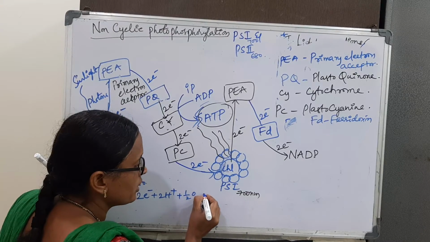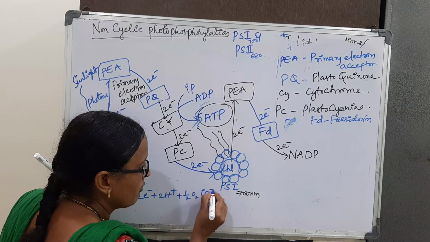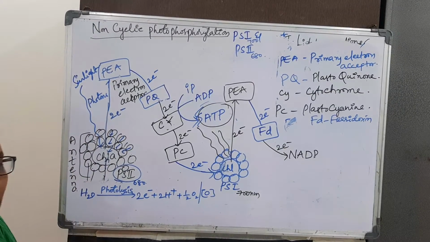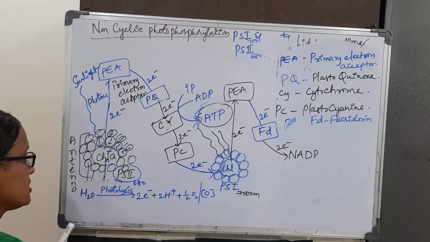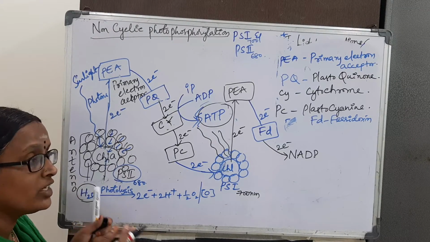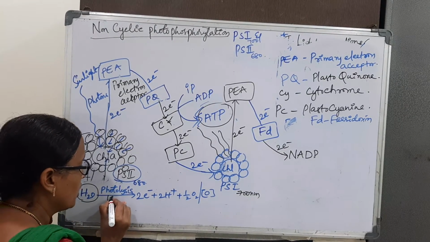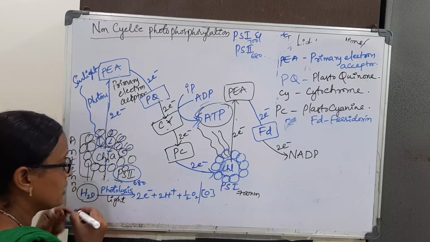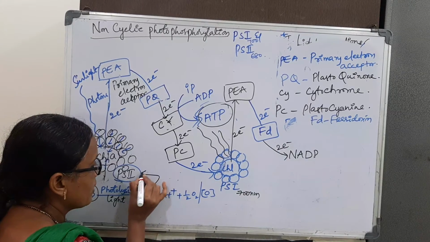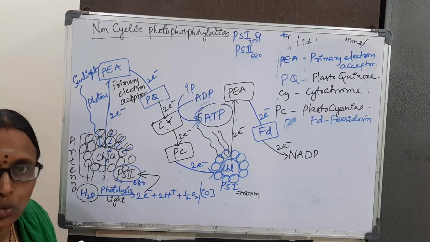This can also be written as O within brackets. So this is photolysis. One side, the water molecule is broken down in the presence of light only. These electrons are going to be supplied to the photosystem 2.